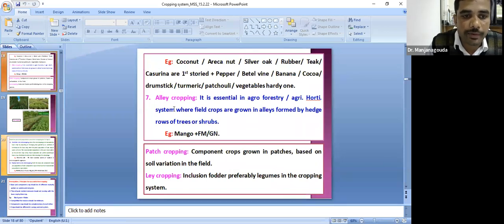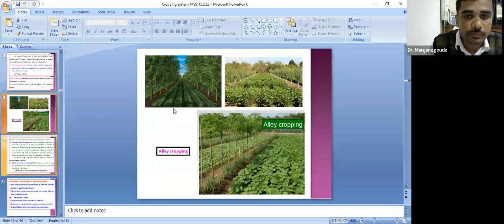Alley cropping I explained. In patch cropping, the component crops are grown in patches, mainly based on the soil variation in the field. Another important one is ley cropping. What do you mean by ley cropping? That is inclusion of fodder crops or grasses, preferably legumes, in the cropping system. That is called ley cropping. Alley cropping is an agroforestry system in which food crops are grown between the forest species.